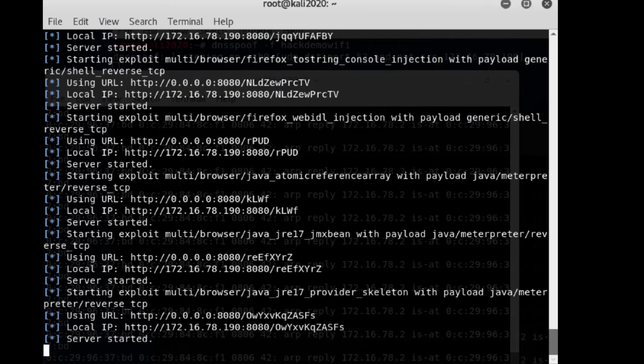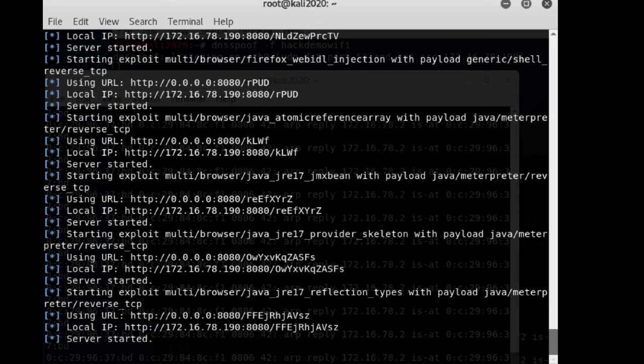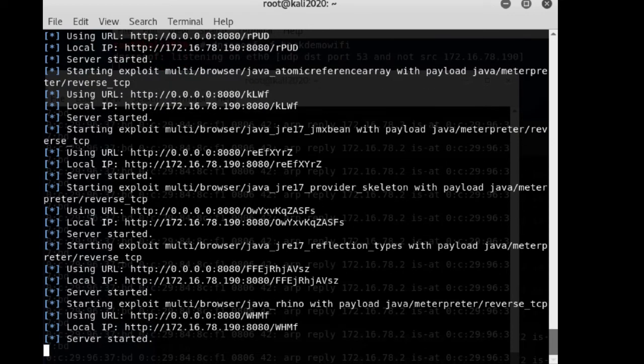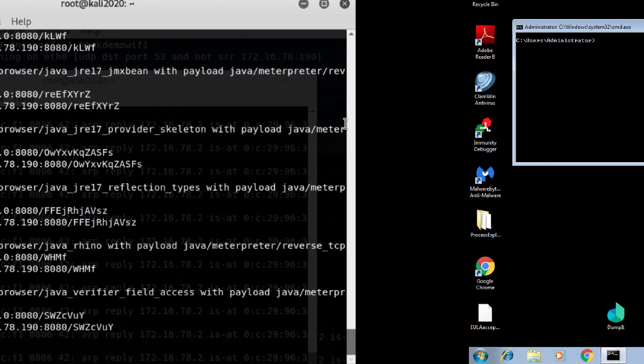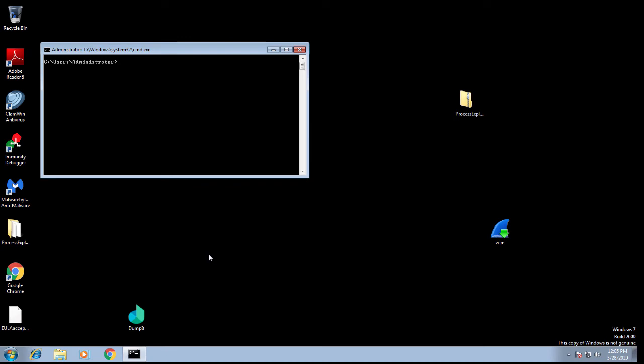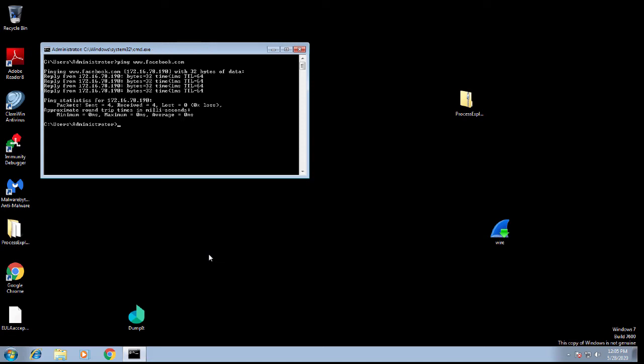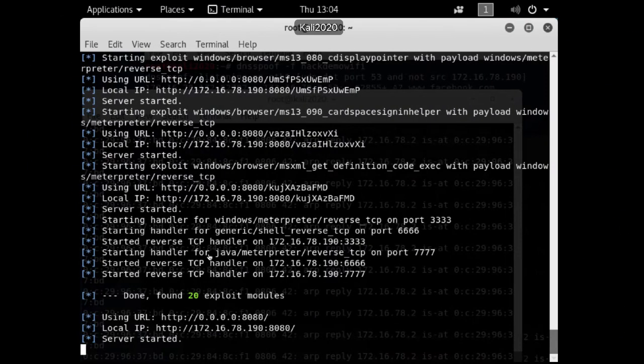Now, as we go over and play the victim here, as the exploits are loading, let's go play victim. Over on the victim, if we ping Facebook, you can see that the victim clearly thinks Facebook is at 190. So we've got our ARP poisoning going, we've got our DNS poisoning going, we've got our fake Facebook waiting for him. All we need is for the victim to go to Facebook or try to go to Facebook.